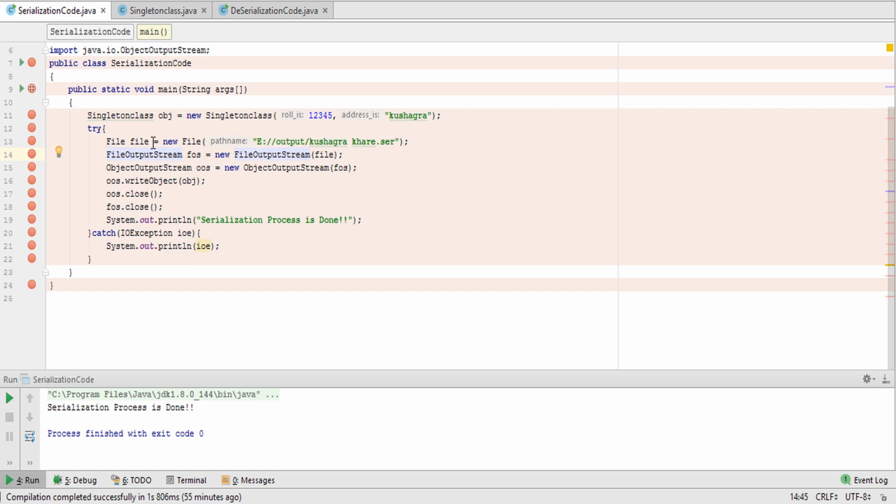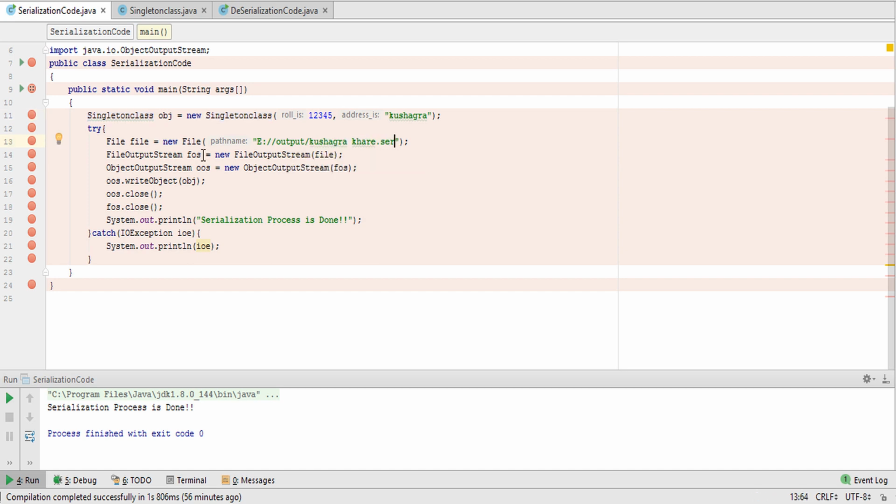So first of all we transfer the data that we have to store in the file in terms of objects. Storing the objects inside the file, the file name will be kushagkhare.ser, with the help of serialization, which converts the object into a stream of bytes. So the objects will be stored inside kushagkhare.ser.